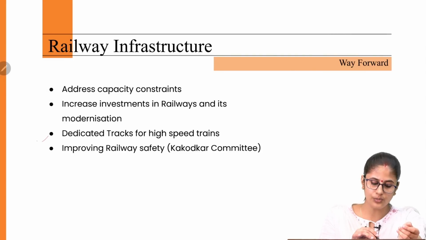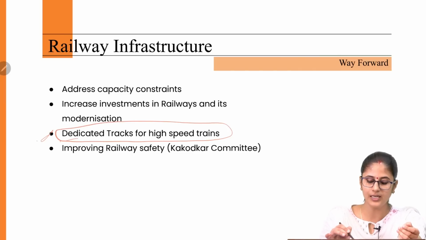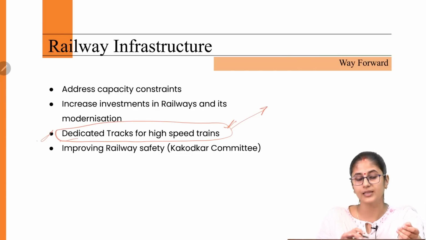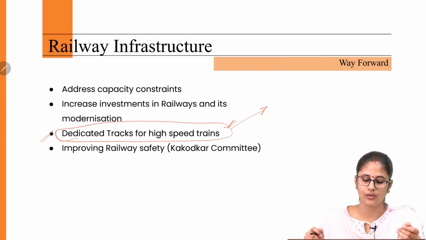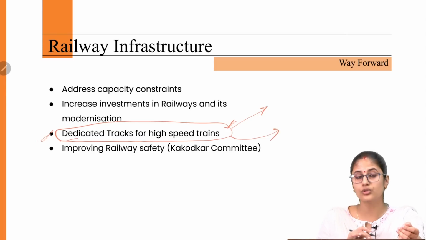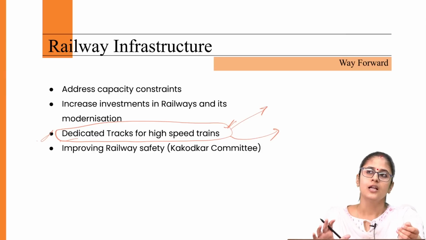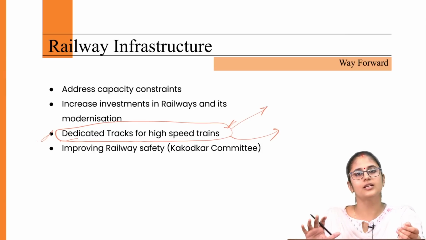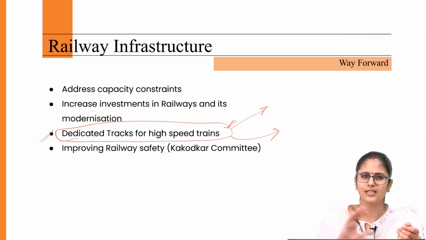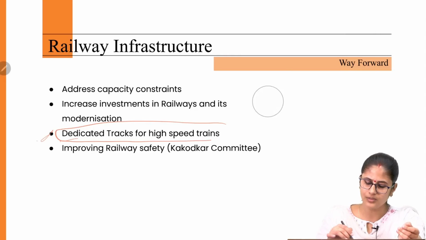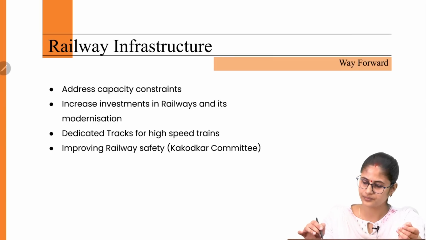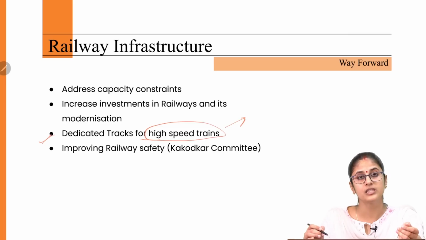Then we need to build dedicated tracks for high speed trains so that they could attain their maximum speed limit. And these dedicated tracks should be coming up in those areas which are metropolitan areas, highly dense areas, and wherein there is a lot of congestion when it comes to the road transportation and there is lack of air connectivity. So such dedicated tracks should come in these areas so that the high speed trains could attain their maximum speed.